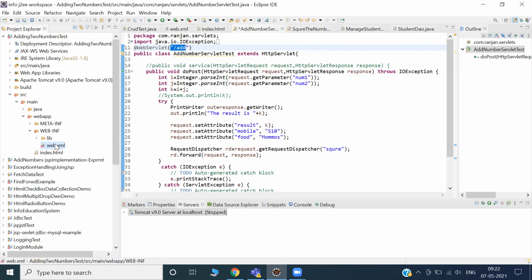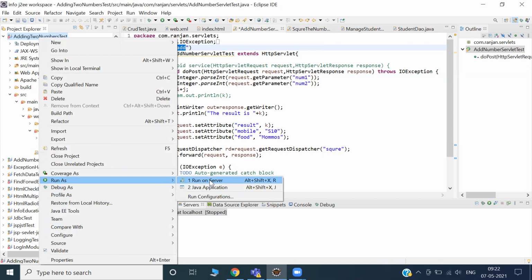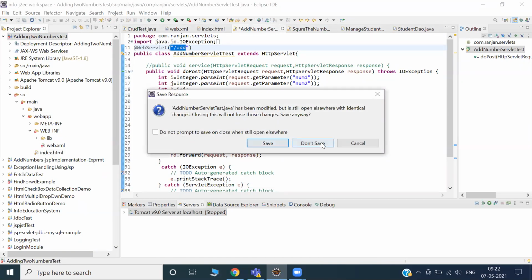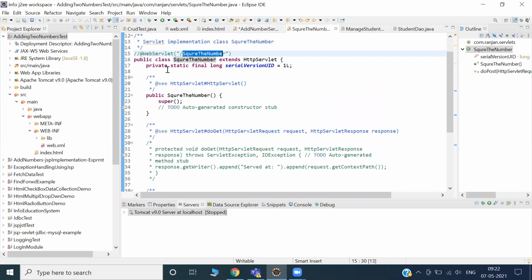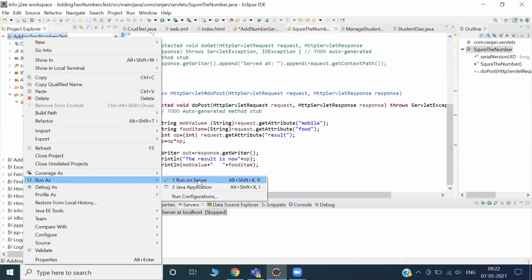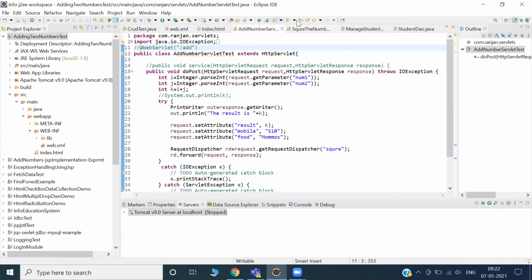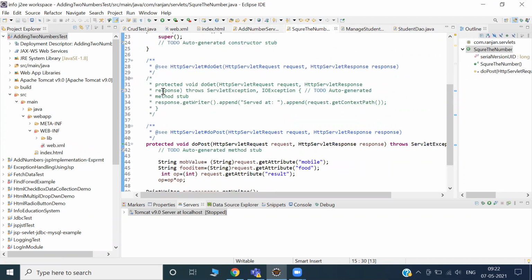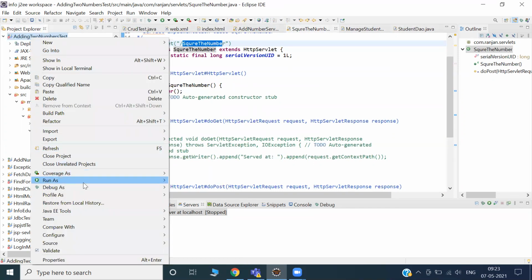Let me check, it was working yesterday. Let me cancel without saving and comment it, let's check in our old fashion. Control save. Run on server, save. Okay, I have done something. Add, everything fine. Okay, fine. Control save directly.